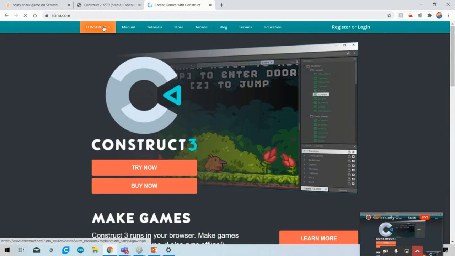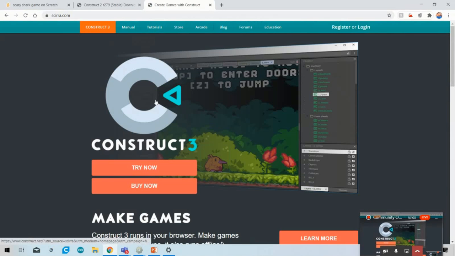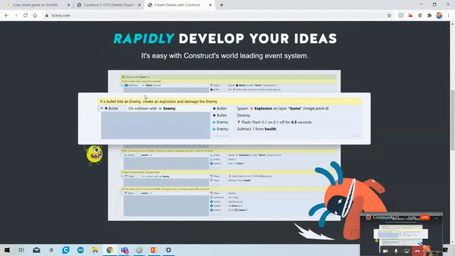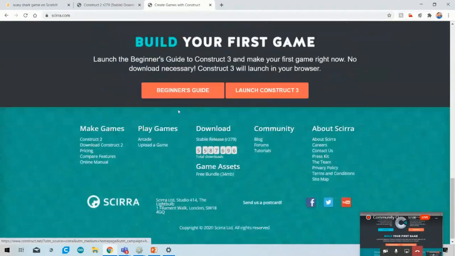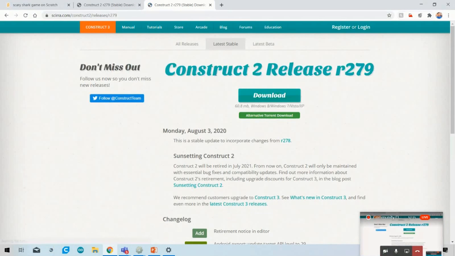Okay, so Construct 3 is also available, and Construct 2 is available. Both are the same, no changes. But I suggest that you try with Construct 2 because its features are for the beginner. You can download it, just go to the download option and click on it. First, you have to learn about the Construct 2 release R279. It's a very latest version. So all of you just go to scirra.com and click on the link available at download.